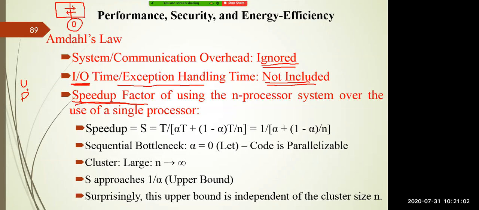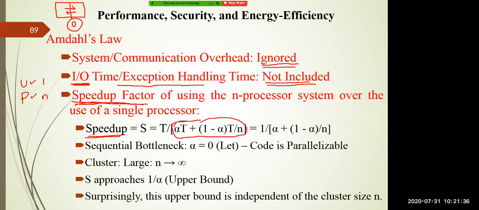If you compare the performance of a uniprocessor system with a parallel processor system, you get the speedup factor. The uniprocessor system has one processor, and the parallel processor system has n processors. So the speedup of using an n-processor system over a single processor can be calculated as in the previous page: alpha T plus (1 minus alpha) T divided by n.